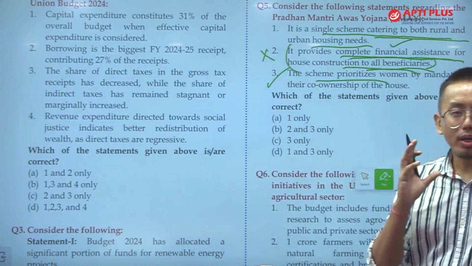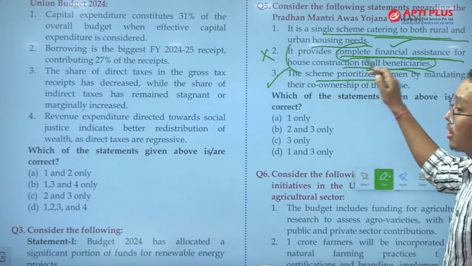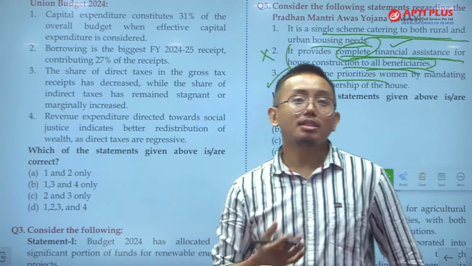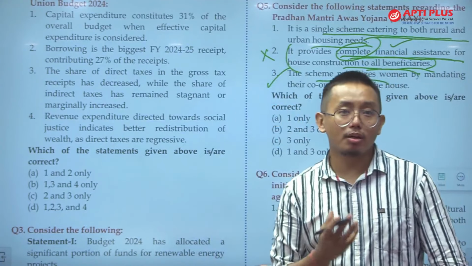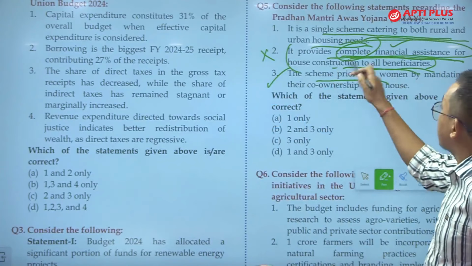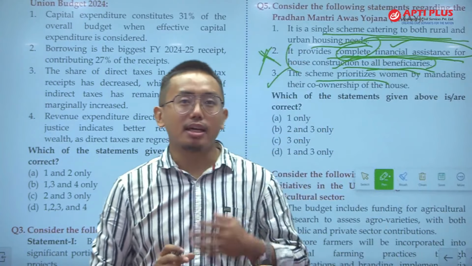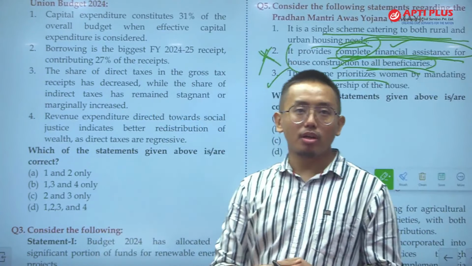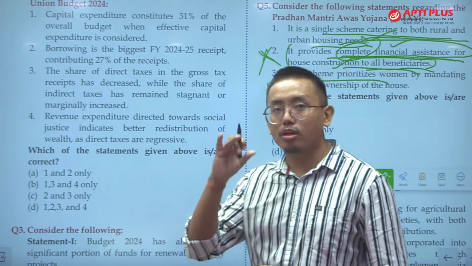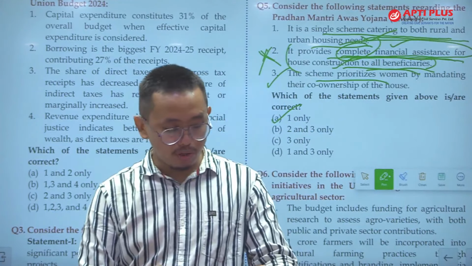But what happens is, in most of the cases, these types of extreme statements, complete, extremely, are almost wrong. ठीक है, in most of the cases they are wrong. So it provides complete financial assistance for house construction. This is not correct. Complete support is not given. ठीक है, support in some form is given. So the answer is A, 1 only. Single scheme catering to rural, and both urban and rural areas are covered under this scheme. ठीक है, so this is an important question.